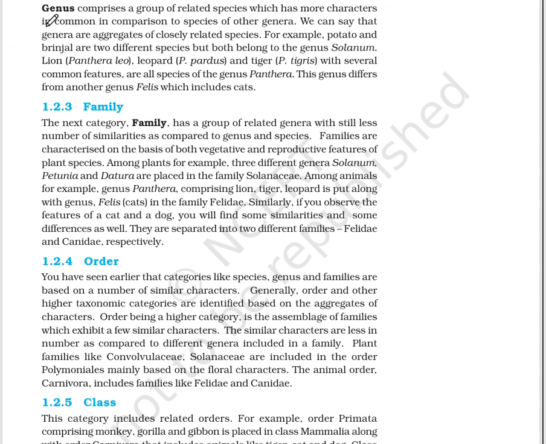We can say that genus and genera are aggregates of closely related species. Aggregate means sum of. For example, potato and brinjal are two different species but both belonging to the genus Solanum. Lion, Panthera leo, leopard, Panthera pardus, and tiger, Panthera tigris, with several common features, are all species of the genus Panthera. This genus differs from another genus Felis, which includes cat.